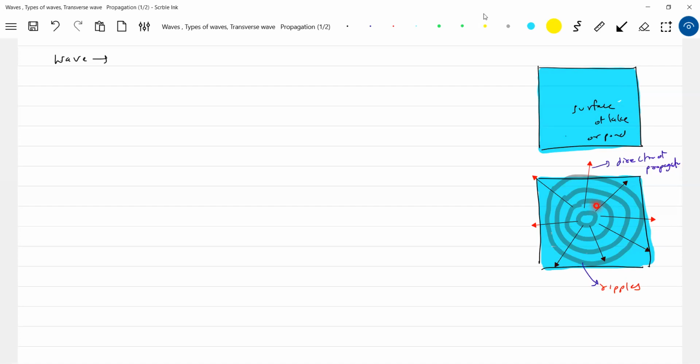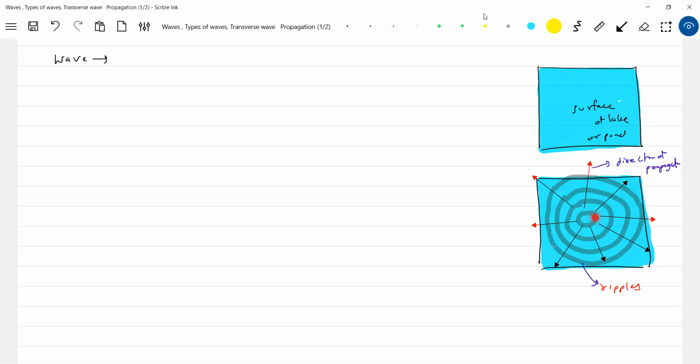Take a bucket, fill it up with water, and leave it for ten minutes. The water will become level and there won't be any disturbance. Drop some object at the center, then you can see the ripples. At the same time, keep some papers on it, one blue, one red, one green. Drop a stone at the middle of this.